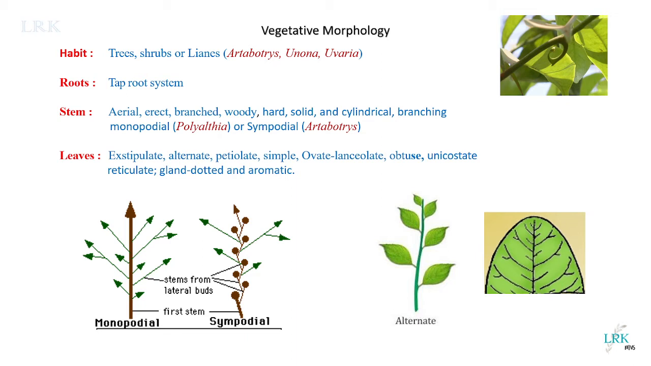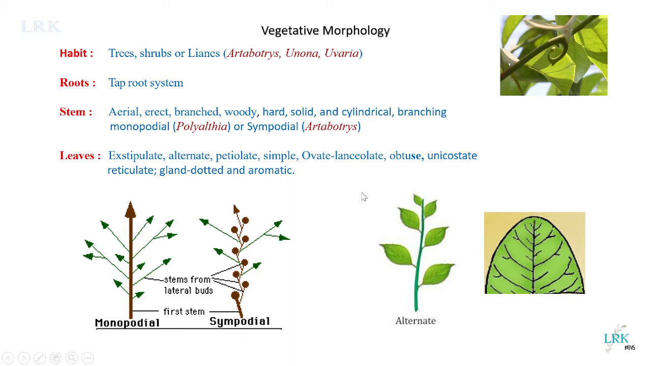First, the vegetative morphology. What we have to discuss first is the habitat. These are mesophytes. Habit: in habit, we say how the plant looks, whether it is a tree, a shrub, a climber, or prostrate. All these things we have to discuss in habit. And then comes the root system. The root system is a taproot system. The stem is aerial, erect, branched, woody, hard, solid, cylindrical, and the branching is monopodial or sympodial.